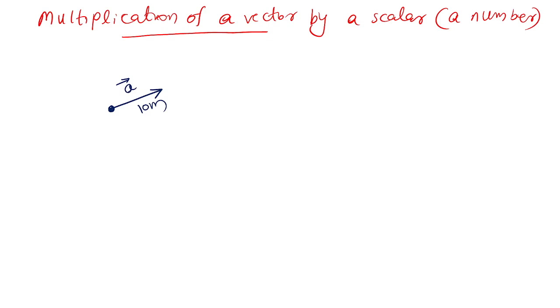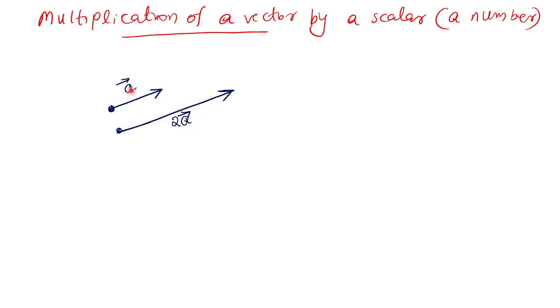Then his displacement vector is denoted like this. Let me draw a separate diagram. His displacement vector is represented like this. 2 times displacement means 2 times the length graphically. For example, I travel 10 meters, he travels 20 meters. The graphical representation will be like this, double the length of this one.